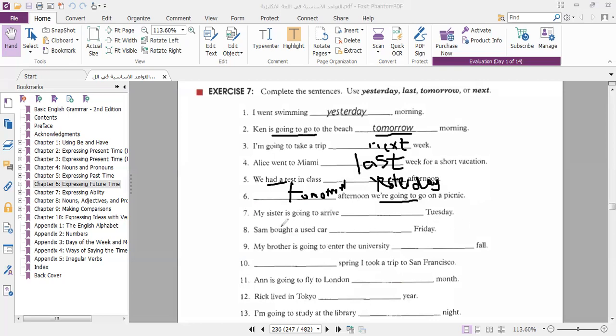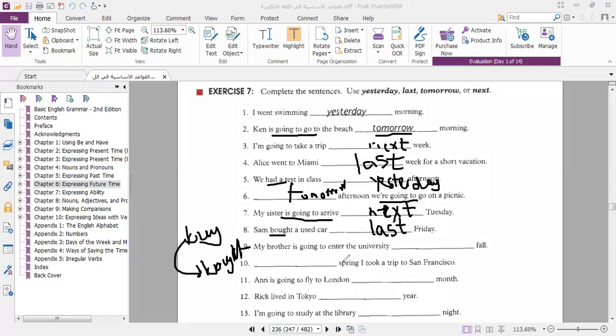This is called a picnic. My sister is going to arrive next Tuesday, because it is going to, this is future. Sam bought a used car last Friday. Bought is the past of buy. So bought is past, so we use last.